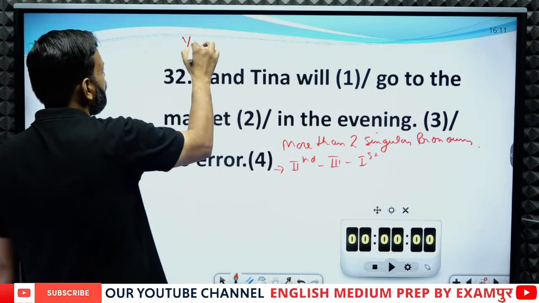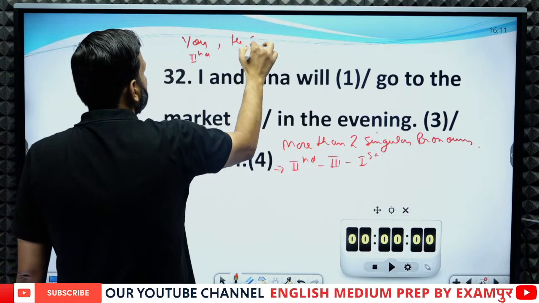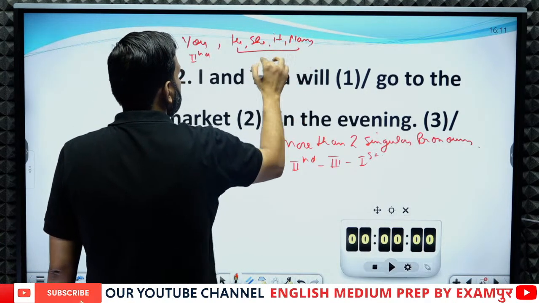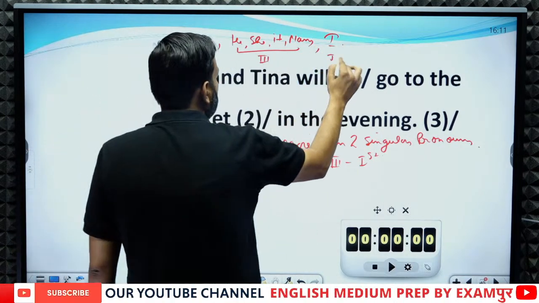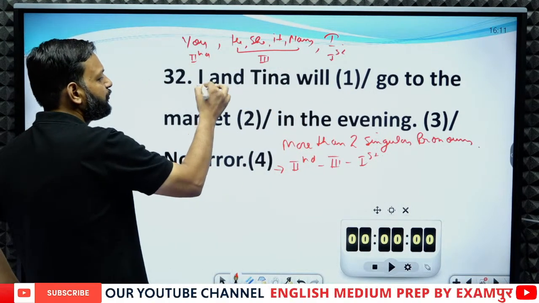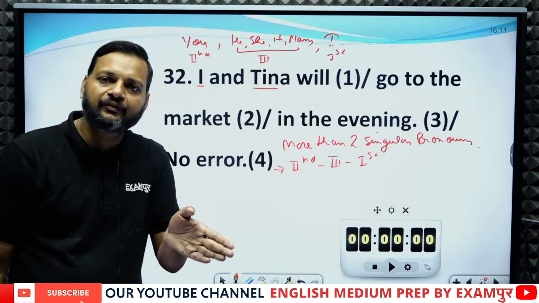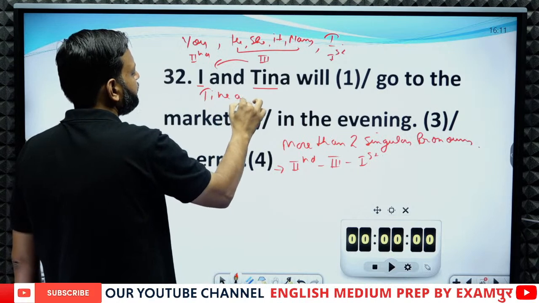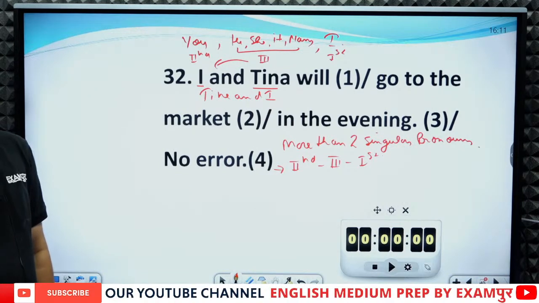So second person is you. Then he, she, it, or any name, these are third person. And I is the first person. So this should be the sequence. So here I is the first person and Tina is the third person. And the correct sequence should be third and first. So interchange them. Tina and I would be the correct answer.